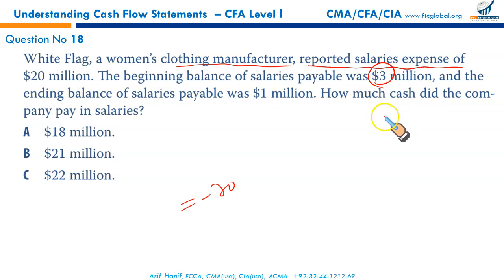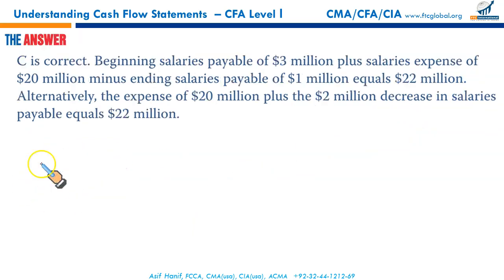Your liability, salary payable, has fallen by 2, representing an outflow. Payable was 3. At the end of the year, it was 1. You would have paid 2 million. This effectively is an outflow. So combining these two gives you a total of negative 22 million. That is C.